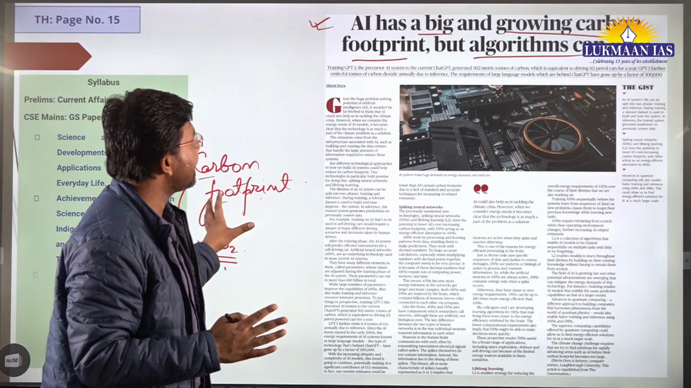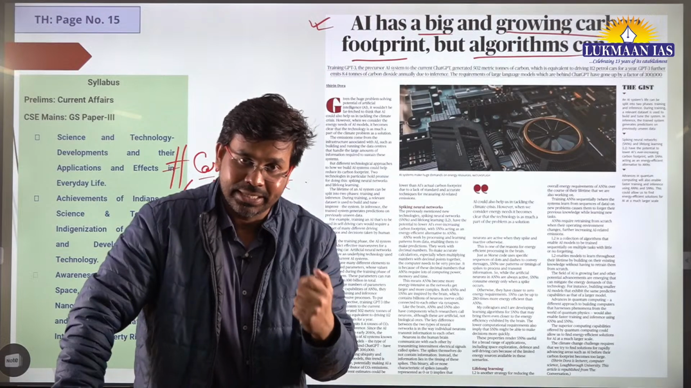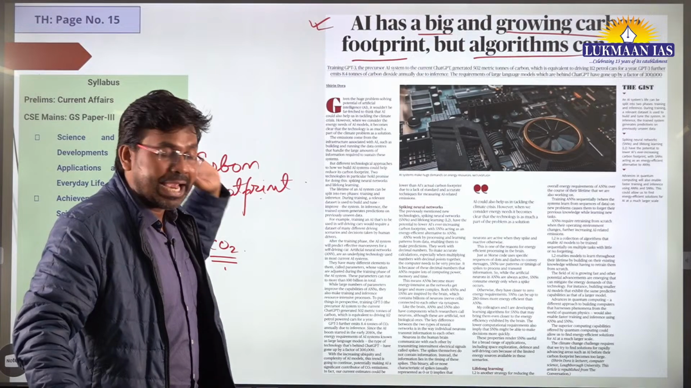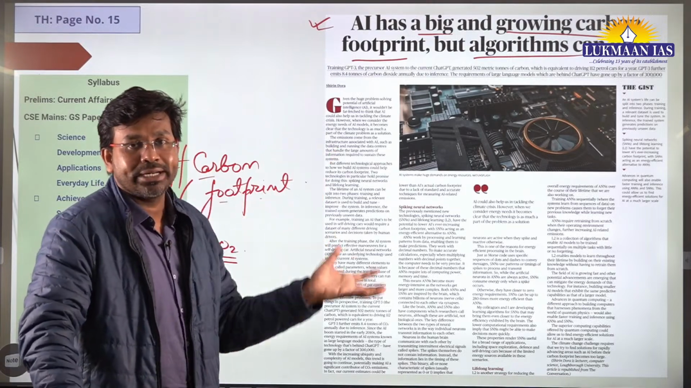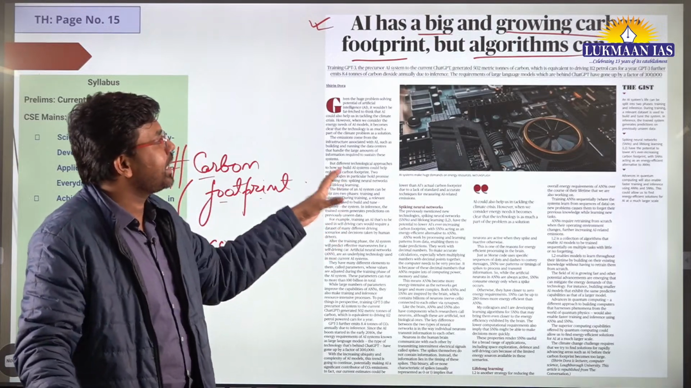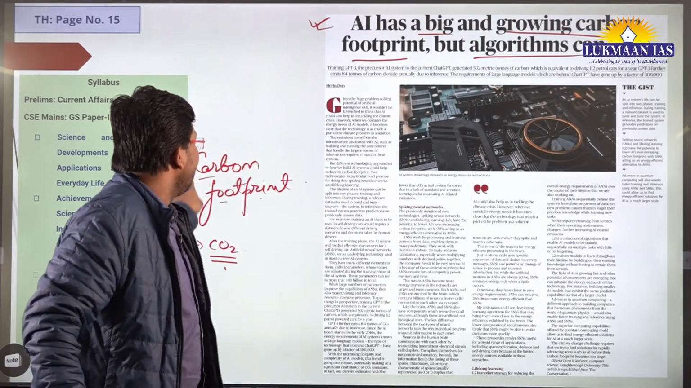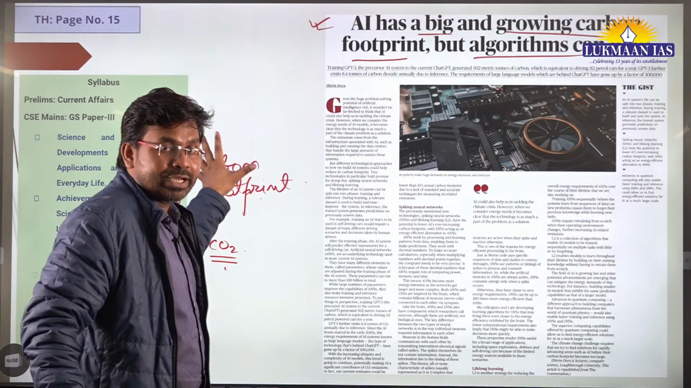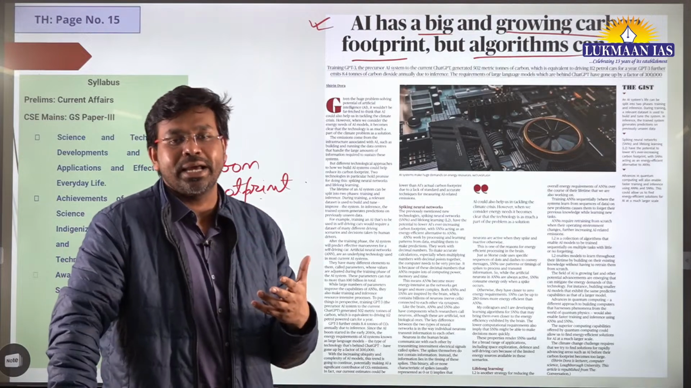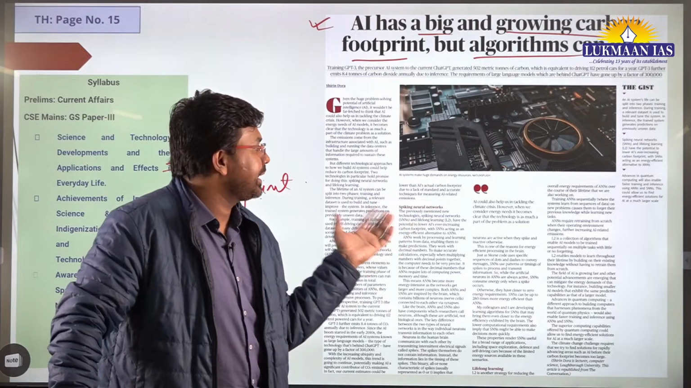In this article they have analyzed the role of artificial intelligence in carbon footprint, how artificial intelligence is adding to global warming, and how it is causing greenhouse gas emissions. Here they have said that although artificial intelligence is leaving a carbon footprint, at the same time we can develop algorithms that can reduce the carbon footprint of artificial intelligence systems.